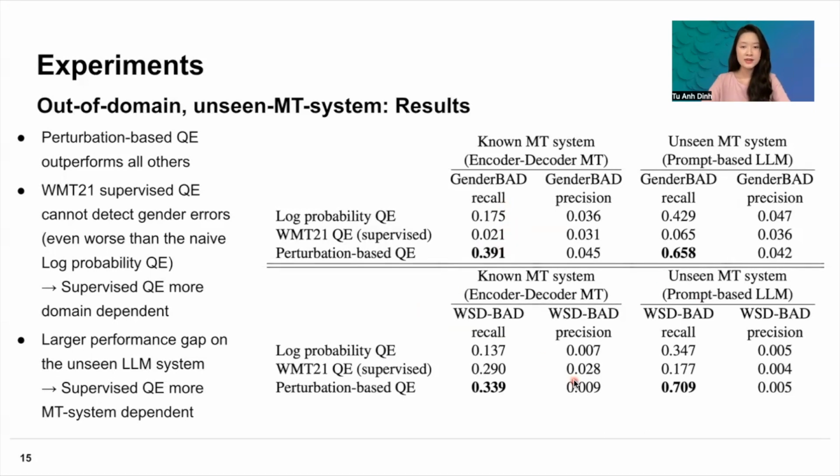We also see that there is a larger performance gap between our approach and the supervised approach in the prompt-based large language model compared to the traditional encoder-decoder MT. So the performance gap here and here is larger than in the traditional in-domain setting. This is also an indication that the supervised quality estimation model are more MT system dependent. It would perform better on the translation output of an MT model that it has known during training rather than a brand new machine translation system.